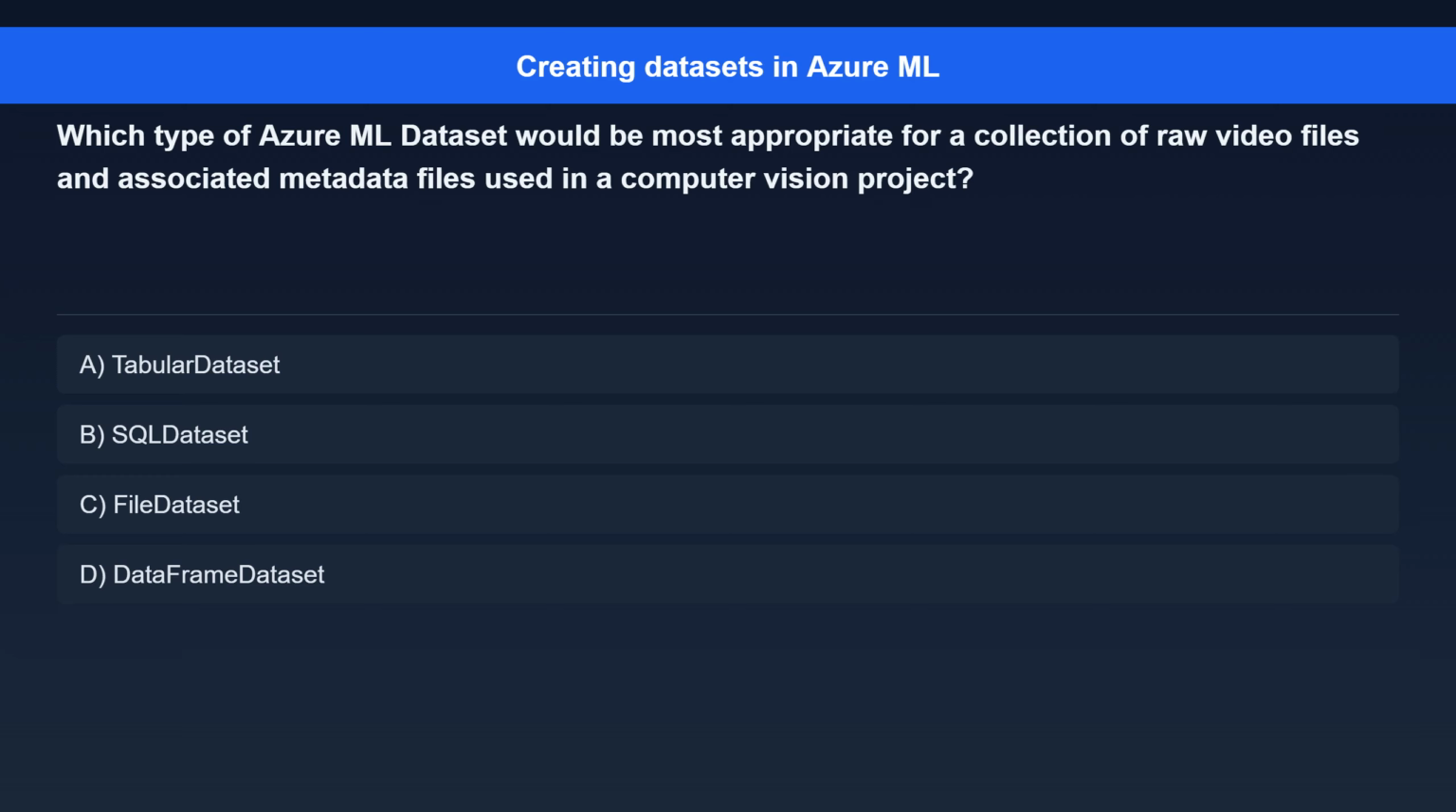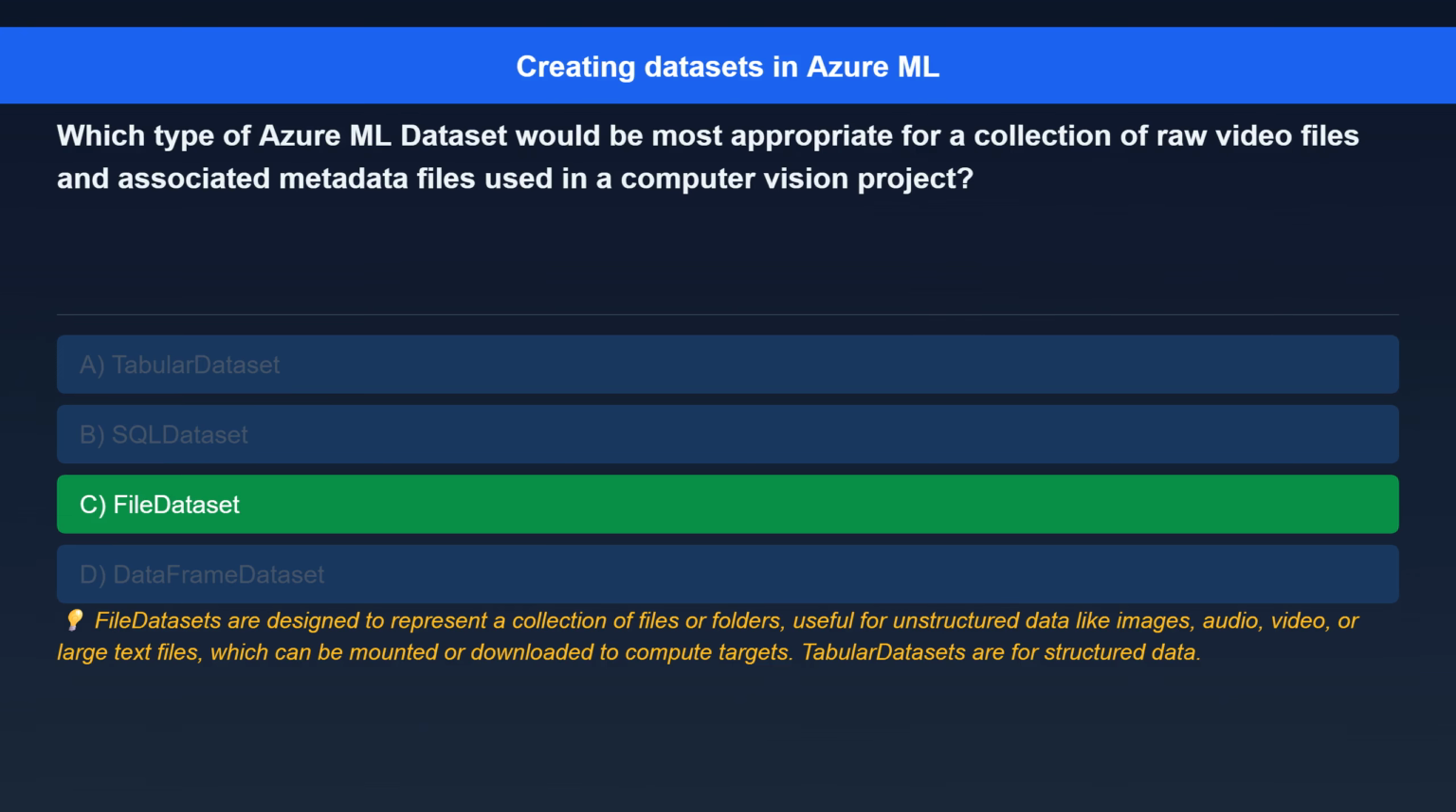Question 8. Which type of Azure ML dataset would be most appropriate for a collection of raw video files and associated metadata files used in a computer vision project? Option A. Tabular dataset. Option B. SQL dataset. Option C. File dataset. Option D. Data frame dataset.